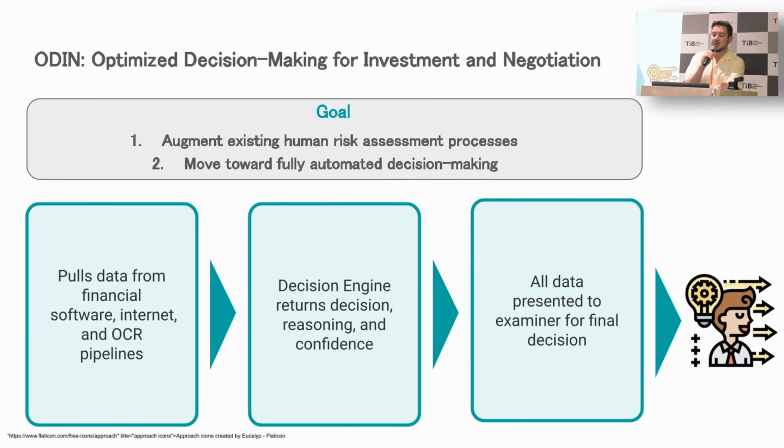So we created a product called Odin, Optimized Decision Making for Investment and Negotiation, with basically two main goals. The first is human augmentation, right? Help our risk assessment team make better decisions faster, and then also move toward fully automating these decisions when we can. It follows much of the same process, right? Pulls data from the financial software, our software, the internet, OCR pipelines, feeds all that to a decision engine, which returns the decision, its reasoning, and its confidence. And then that is, at this point, presented to the examiner for assistance in making the final decision.